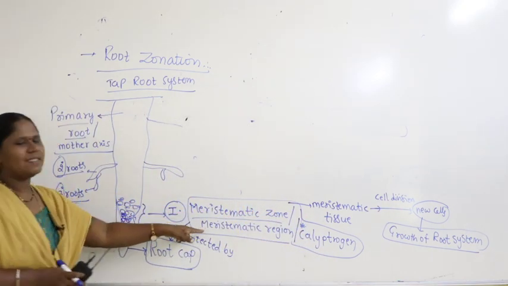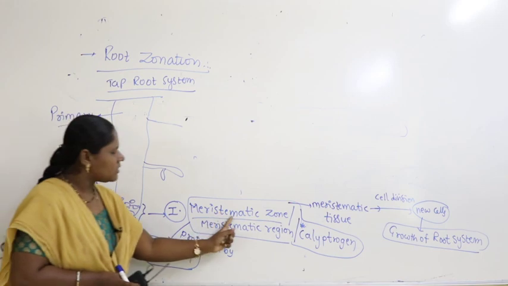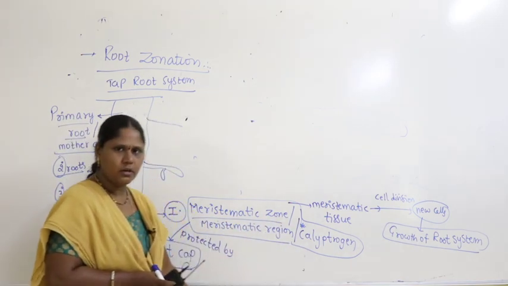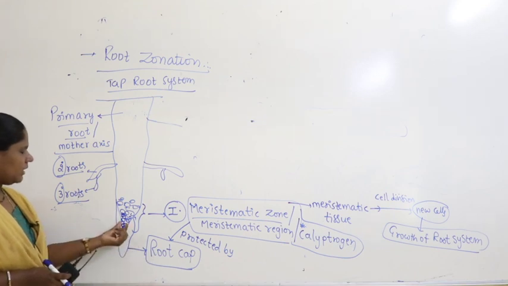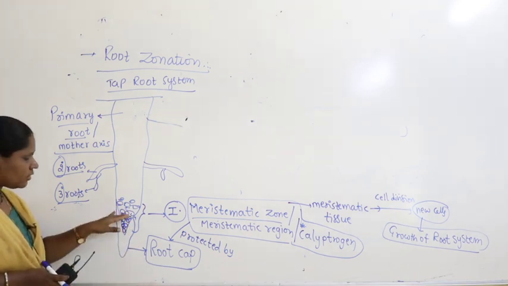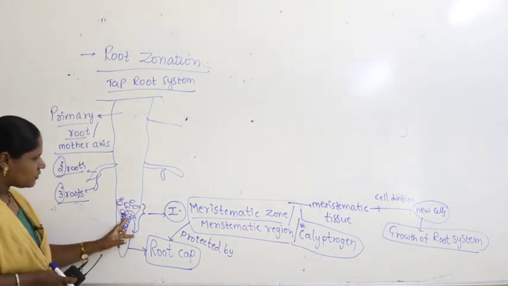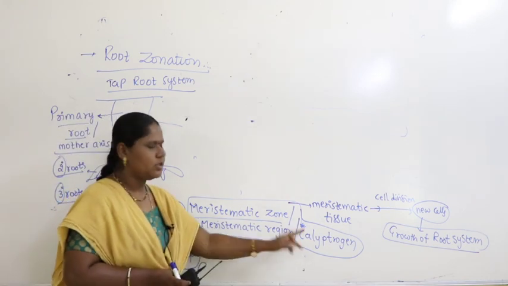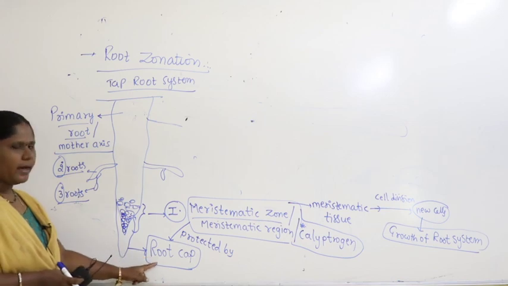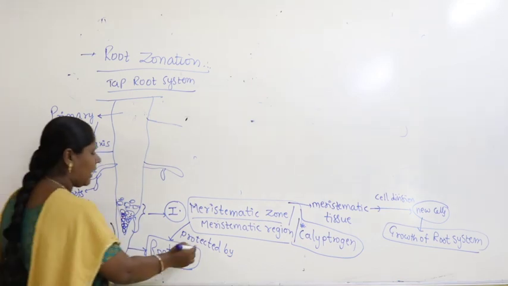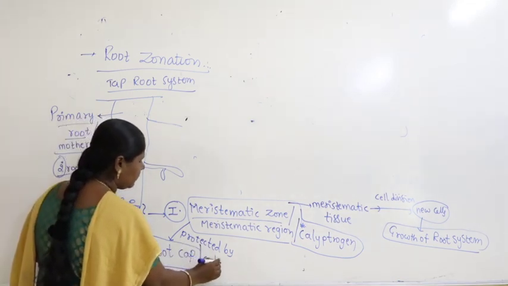When do you call the meristematic zone calyptrogen? Whenever the meristematic zone is covered by a root cap, the meristematic tissue inside the root cap is called calyptrogen. Calyptrogen is protected by the root cap, and the root cap is also called calyptra.